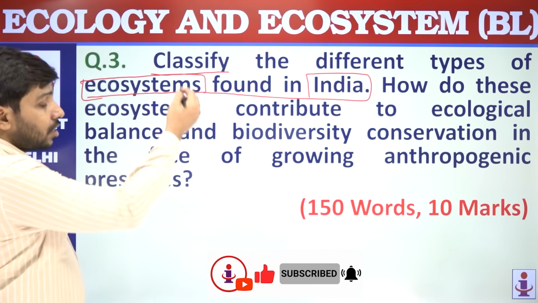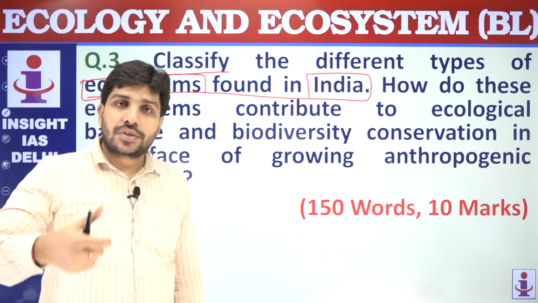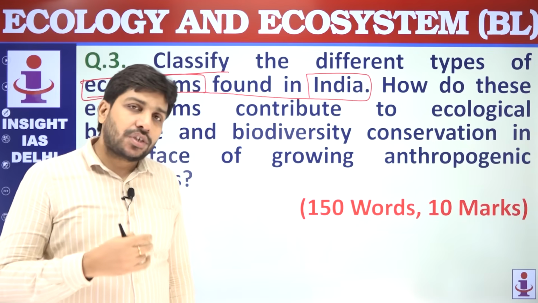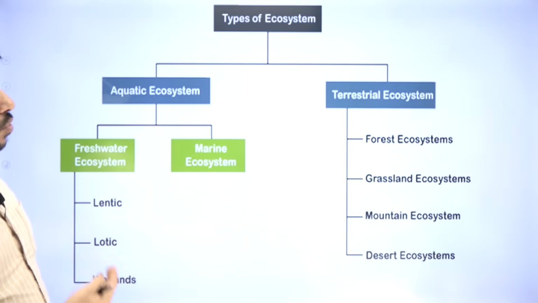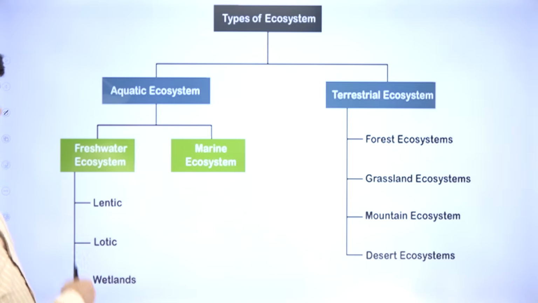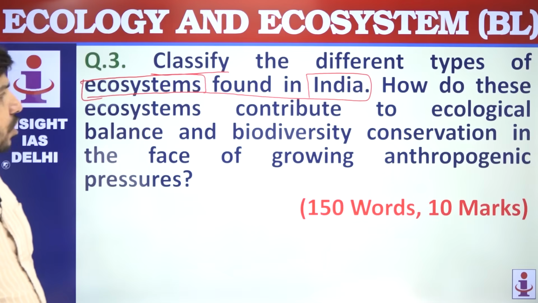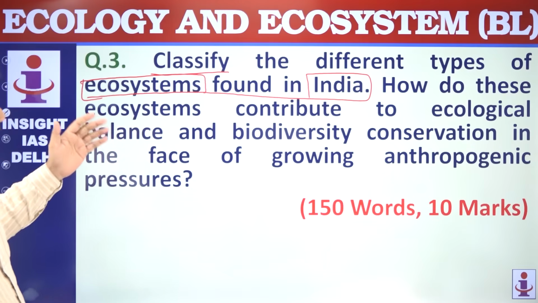What are the ecosystems? So you should write over here terrestrial ecosystem, marine ecosystems of India. In terrestrial, you can write about this forest ecosystem, grassland ecosystem. In marine ecosystem, freshwater ecosystem, right? Aquatic ecosystem, terrestrial ecosystem. This way you can write as an answer to this question.